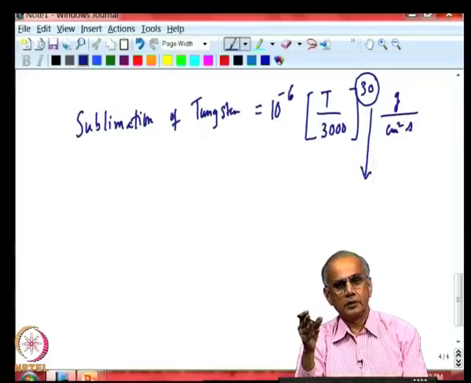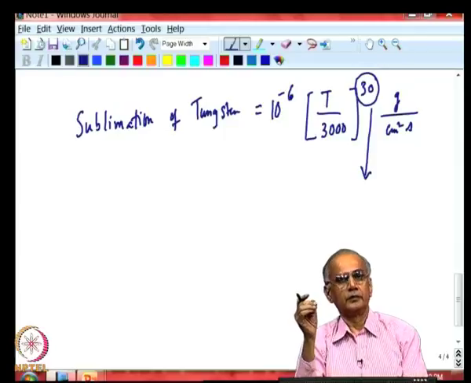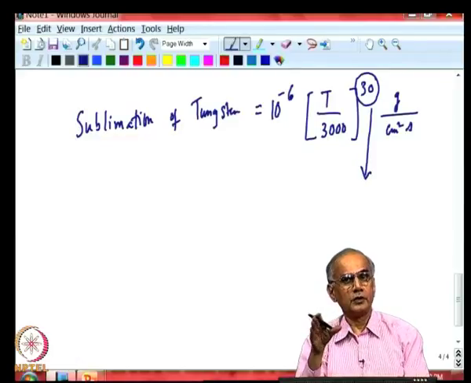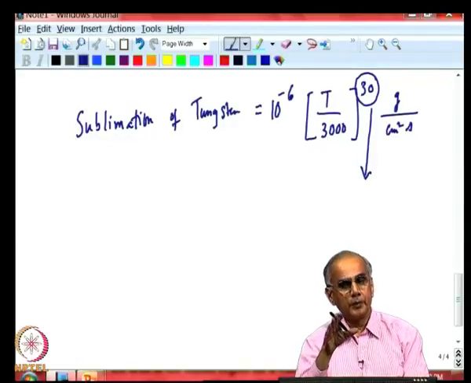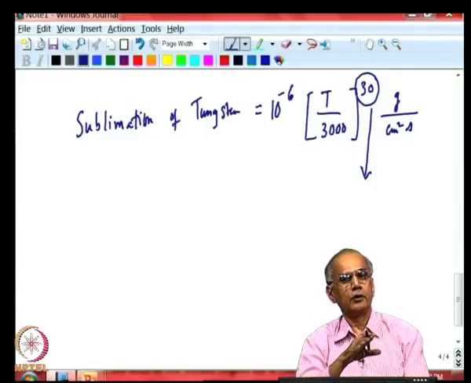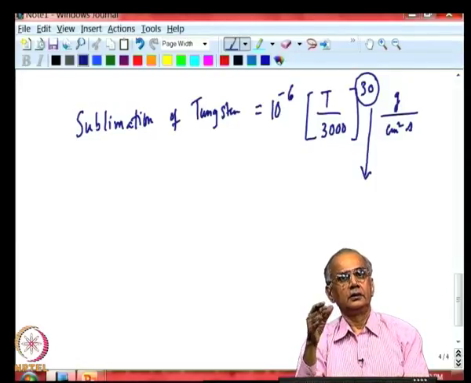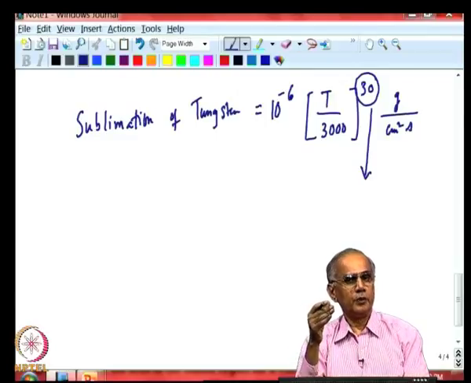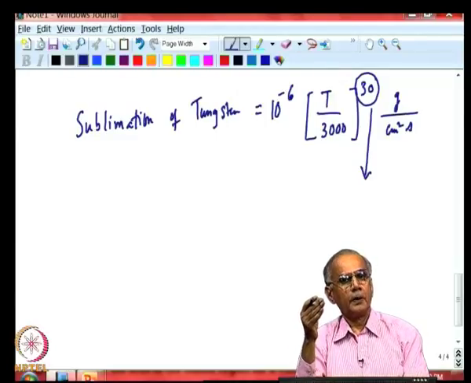So, if you typically keep your lights on at night for 2 to 3 hours a day, you expect it to last about a year. So, the design of the tungsten filament lamp has to account for the fact that you want a minimum life of 1000 hours, and if that is the case, you have to keep a temperature somewhat below 3000 Kelvin, and because of that your conversion of the electrical energy to light energy is only 8%. So, when you put tungsten filament lamp in your room, 92% of the electrical energy that is consumed by the lamp is coming out as heat.